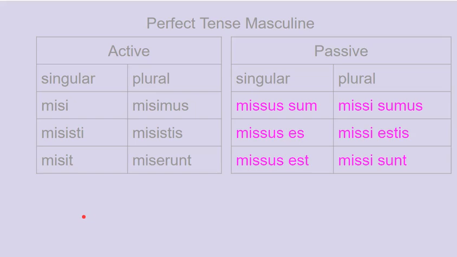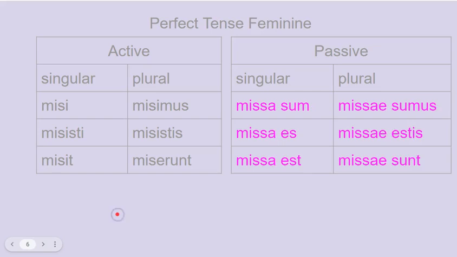Also, we have to worry about number and gender when we use the perfect passive participle. So, in the singular forms, the participle is missus. Now that's just masculine and just singular. And then when we get to the plural, we have been sent, it's missi sumus. So that's plural masculine nominative. Lots of dimensions to the perfect passive.